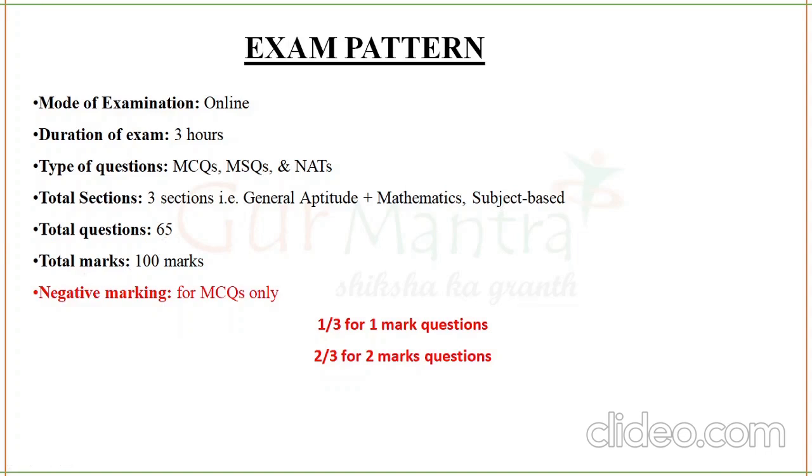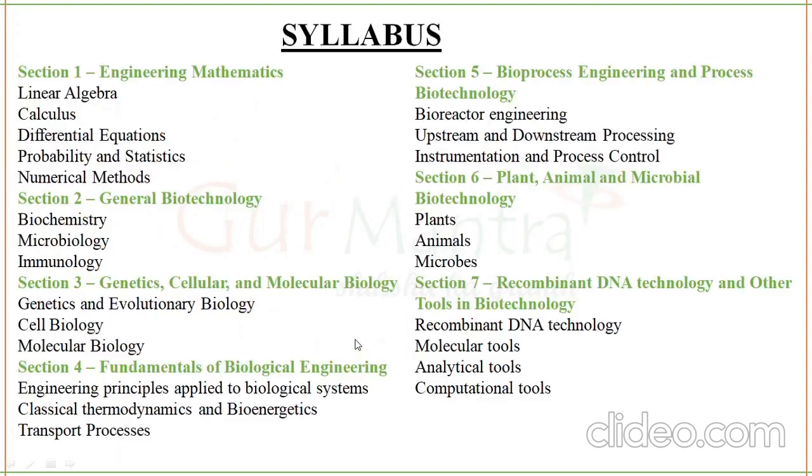These 65 questions are a combination of part A and part B. It is not just one section. You do have negative marking for each wrong answer, and that is only for MCQs, not for the NATs. For a 1 mark question, if you're wrong, 1/3 of the mark will be deducted. And for a 2 mark question, if you're wrong, 2/3 of the mark will be deducted.